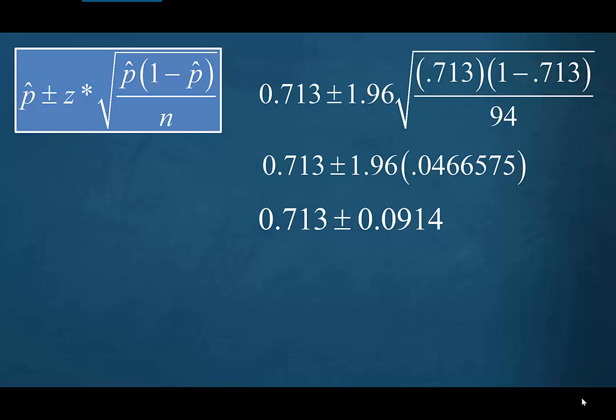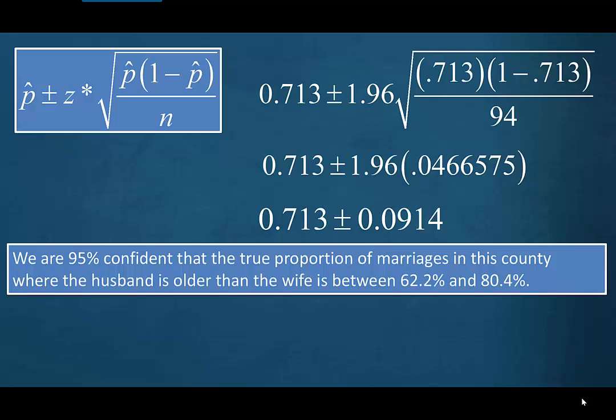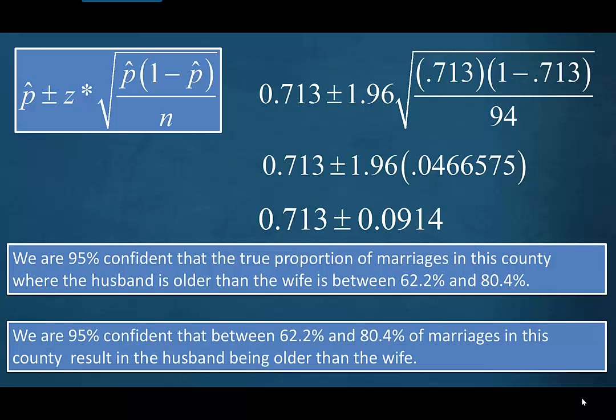So, adding and subtracting that from our point estimate, we are 95% confident that the true proportion of marriages in this county where the husband is older than the wife is between 62.2% and 80.4%. Or another way to think of this is we're 95% confident that between 62.2% and 80.4% of marriage licenses in this county result in the husband being older than the wife.